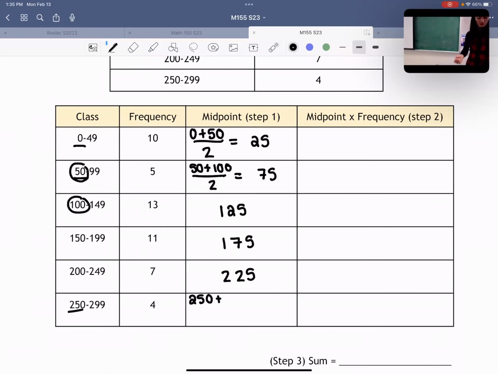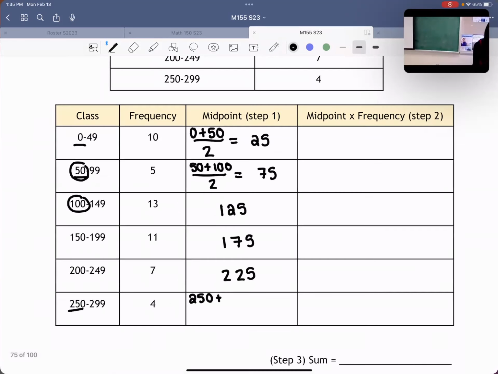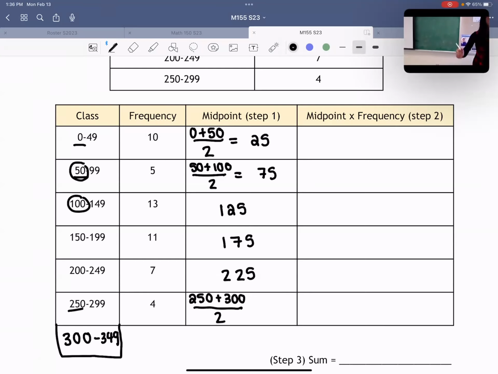Good, right? So you can either find the class width and add it, or you can pretend what the next one would be, which is exactly what you said. If we were to make another class, well, the class width here is 50, right? So you would just add on another 50 to 250. The next class would start at 300 and probably go to 349, right? So you kind of just make up a next class. That becomes your next lower class limit. And we're doing 250 plus 300 divided by 2. Well, when we do that, we get 275.